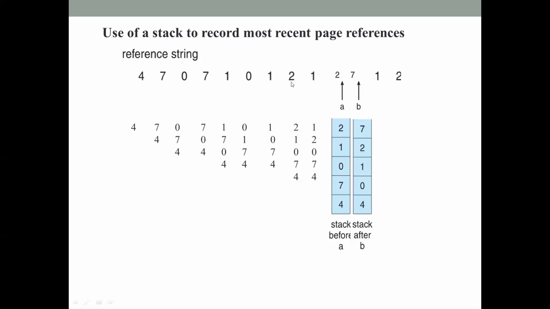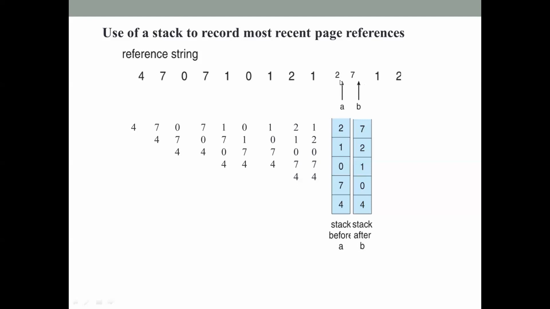Next page reference is 2. 2 is not there in the stack, so 2 occupies the top of the stack, and 1, 0, 7 and 4 will occupy the bottom of the stack. Next page reference is 1. 1 is there, but it has to be moved from this position to the top, and 2 comes down, and then we have 2, 0, 7 and 4 at the next levels.